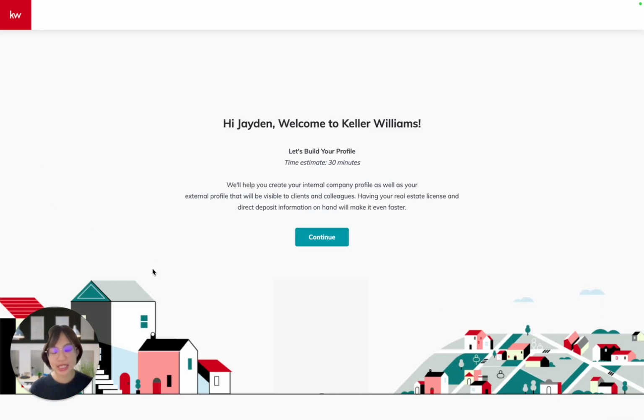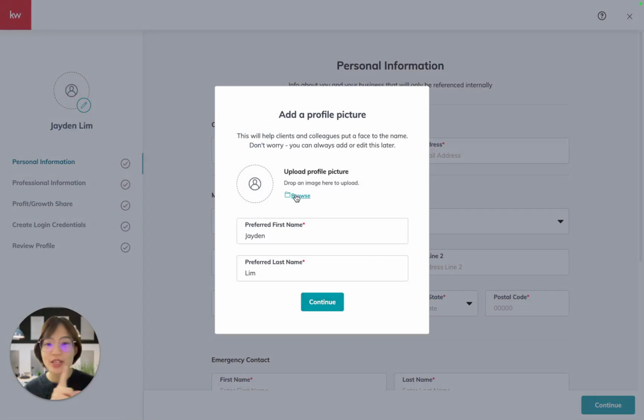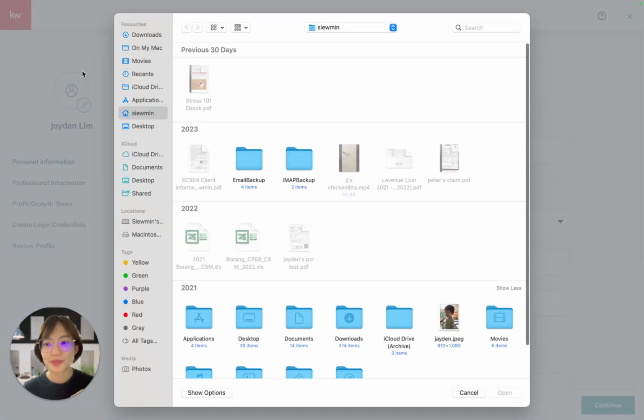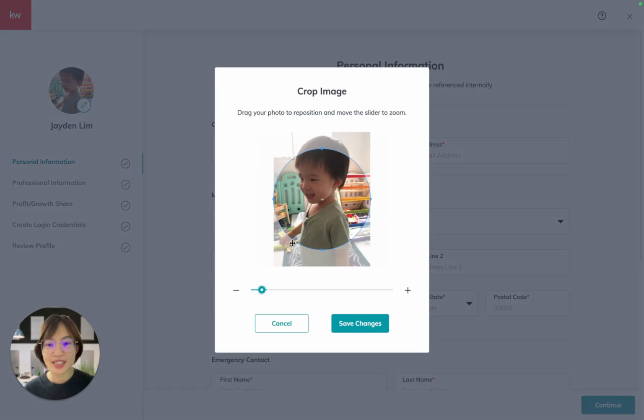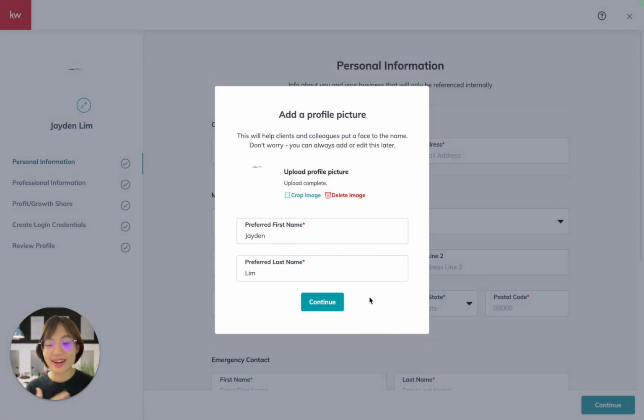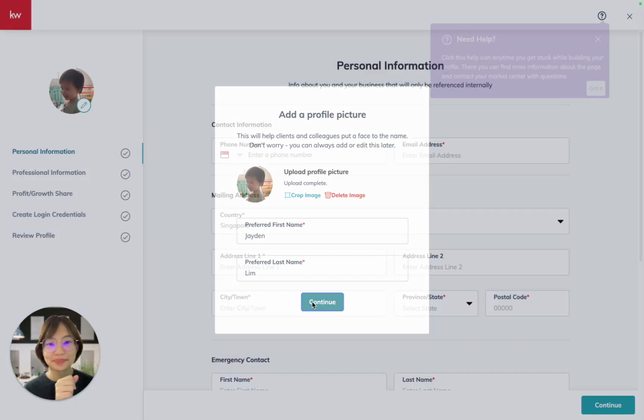Then you will land on this page. Do make sure that you have good internet connections as you go through this, because it does make a difference in your experience as well. We just click on the continue button. Then here is when you upload your profile photo. Do put in your professional photo, because this is the photo that will be client facing, so you appear on the websites and all that. Once you're happy with this, then we click continue.